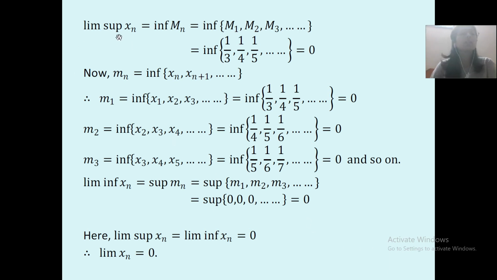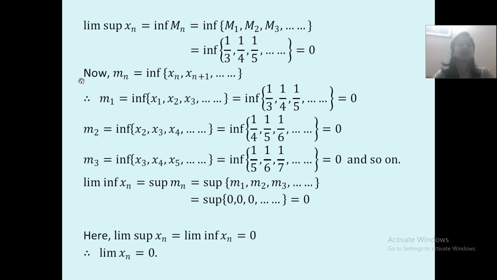Limit supremum xn is equal to infimum of mn, which is equal to infimum of m1, m2, m3 and so on. So the infimum of 1 upon 3, 1 upon 4, 1 upon 5 and so on is nearer to 0. Hence, this is equal to 0.